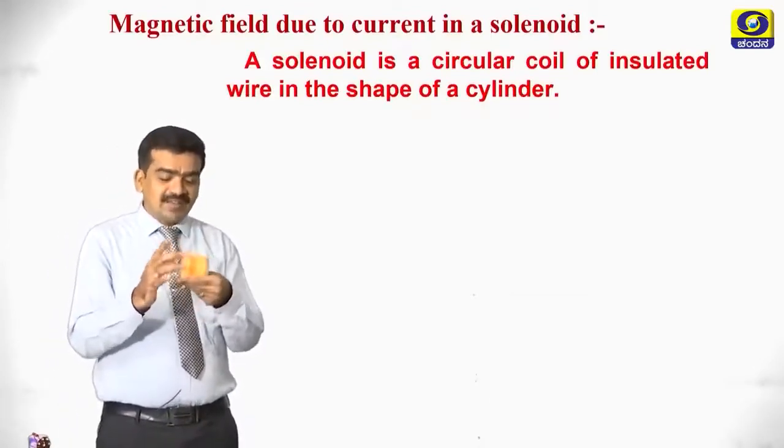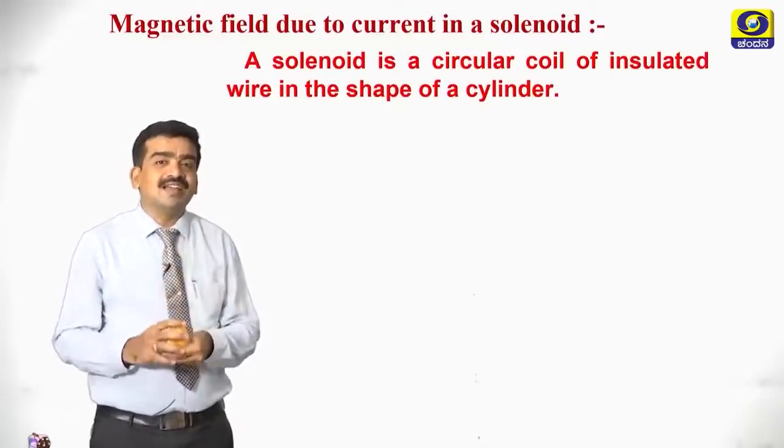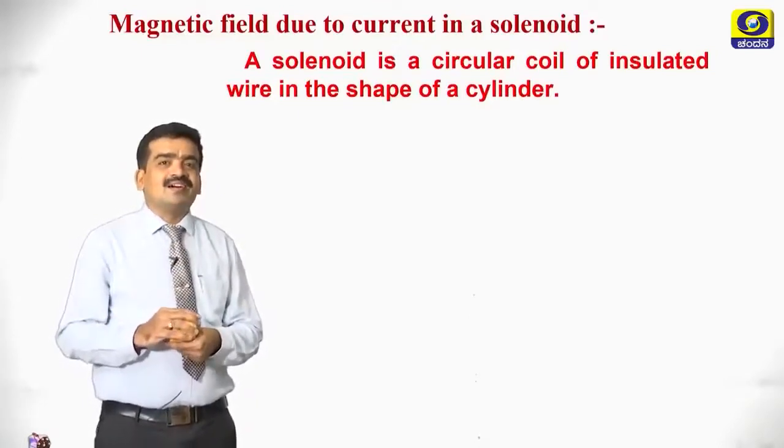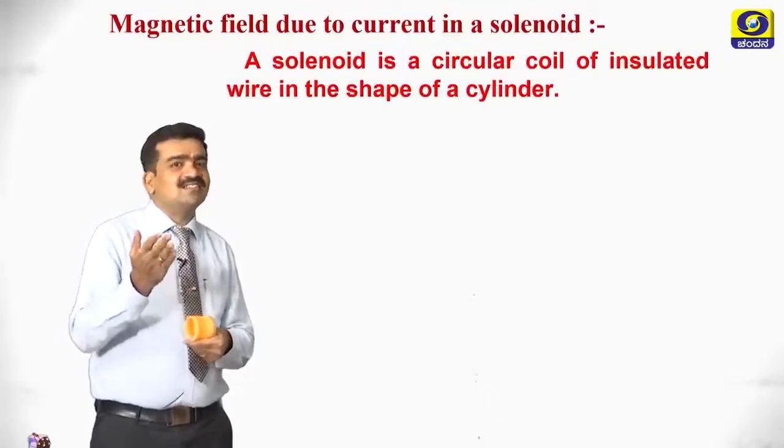What happens when we connect this solenoid to an electric current source? Definitely there is a flow of current.